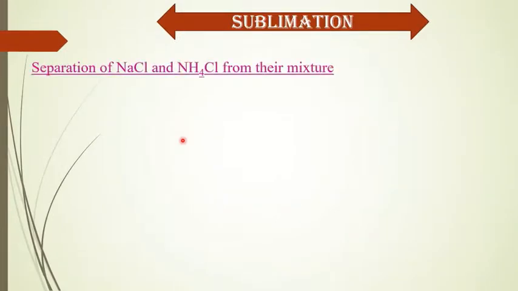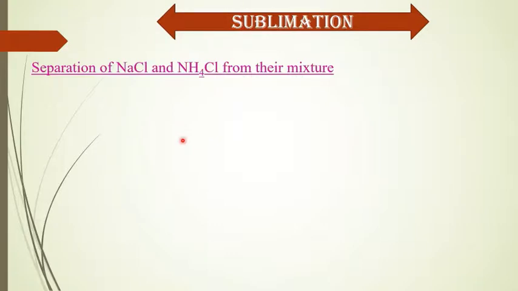Now, separation of sodium chloride and ammonium chloride from their mixture, or you can say separation of any normal solid matter and sublime matter from their mixture. So when sodium chloride and ammonium chloride are mixed, how will you separate them?